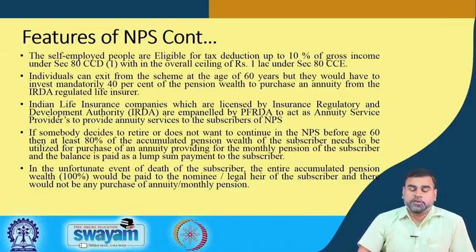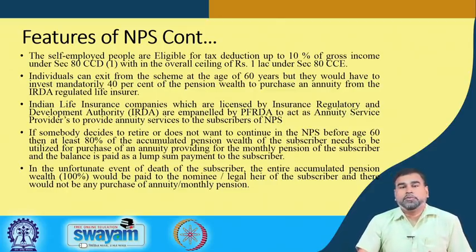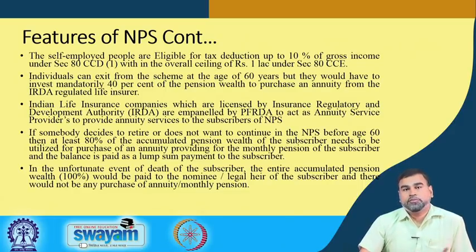Only if the subscriber dies, then the entire accumulated pension wealth would be paid to the nominee or the legal heir of the subscriber, and there would not be any purchase of annuity or monthly pension after this. So, only the nominee can withdraw 100% of the money, it cannot be done by the subscriber himself. The subscriber can only get back 40% after the retirement, and 60% has to be invested in an annuity to get the periodical pension per month.